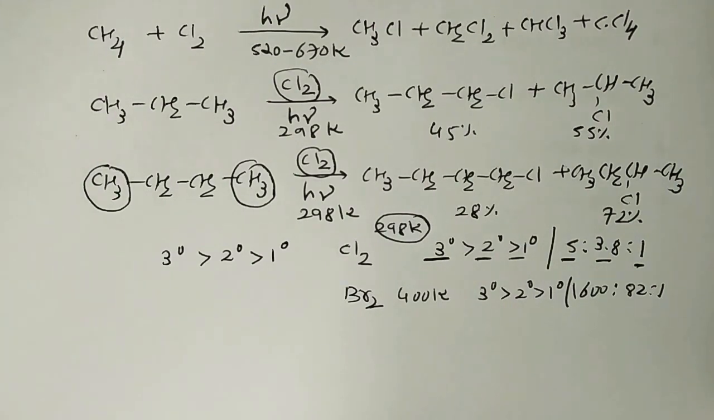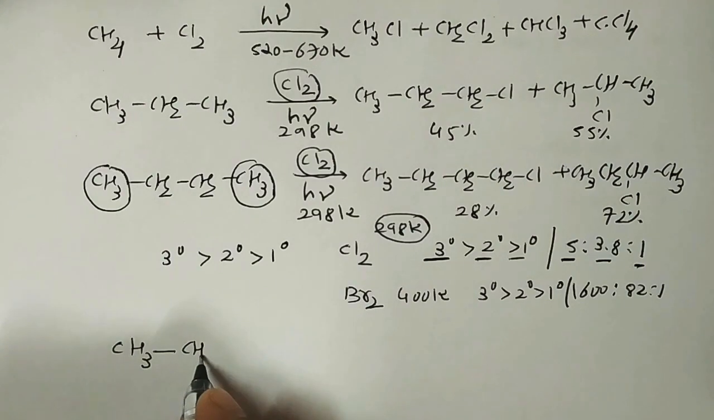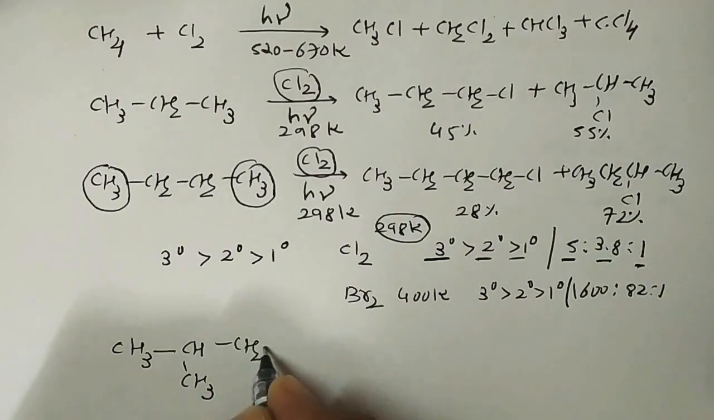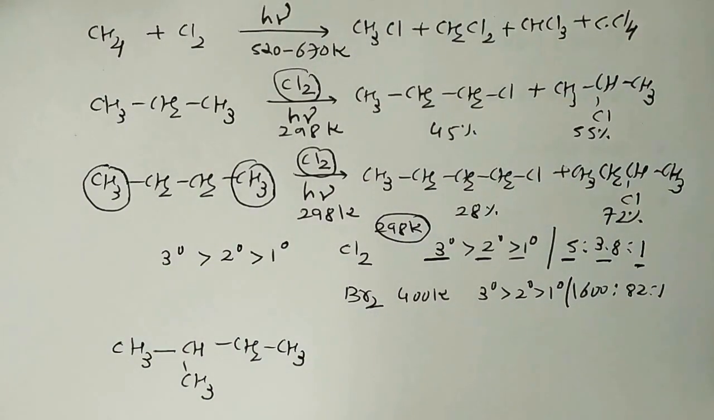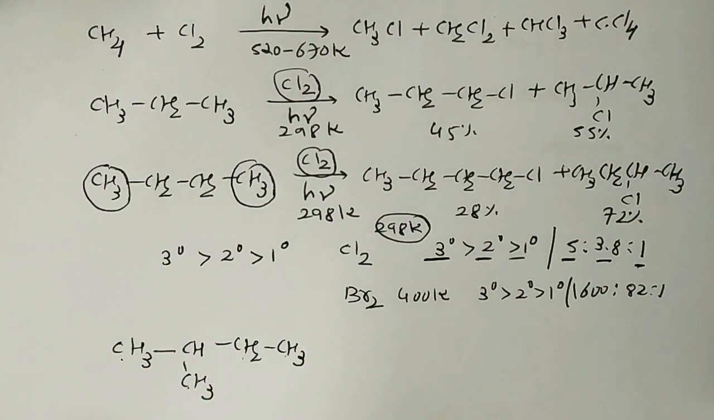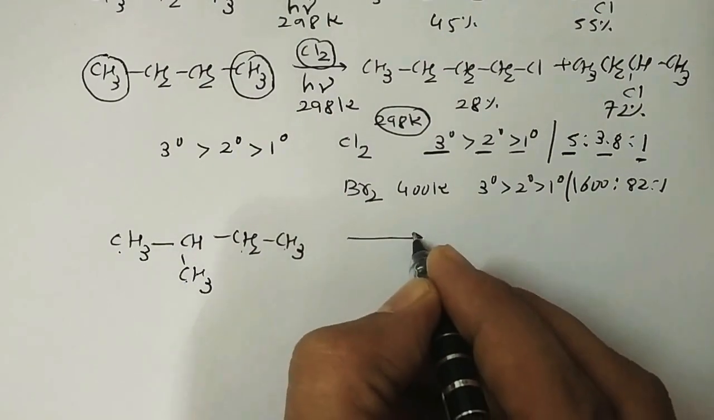One more example which can be given from your NCERT. For example, if I have CH3CH(CH3)CH2CH3, once again CH3, CH, CH3, CH2, CH3. What is the name of this compound? 2-methylbutane. How many carbons? 1, 2, 3, 4, 5. It is sometimes called isopentane. Now the monochlorination of isopentane gives